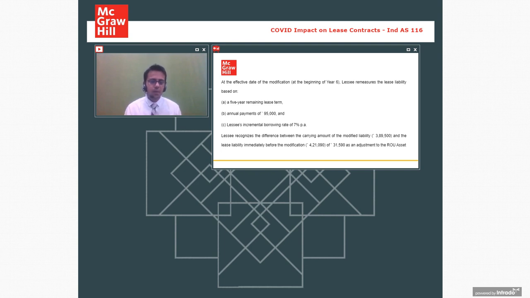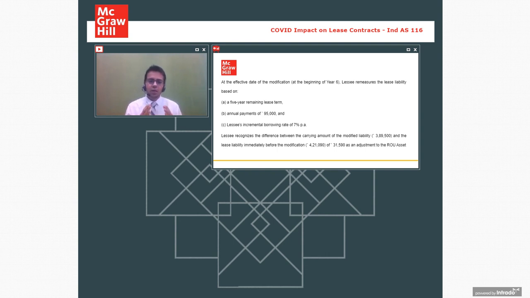So coming back, try to understand, this is voluntary, this is not mandatory. If you want to revise the complete lease amount, you can do so. No issues with that. That is permitted. But 95,000 rupees, the difference 5,000 to be credited to PRL is permitted now by ICAI, MCA. The amendment was basically suggested by IFRS. IFRS came up with this amendment in the month of May, and we have just recently, one week back, implemented the same.